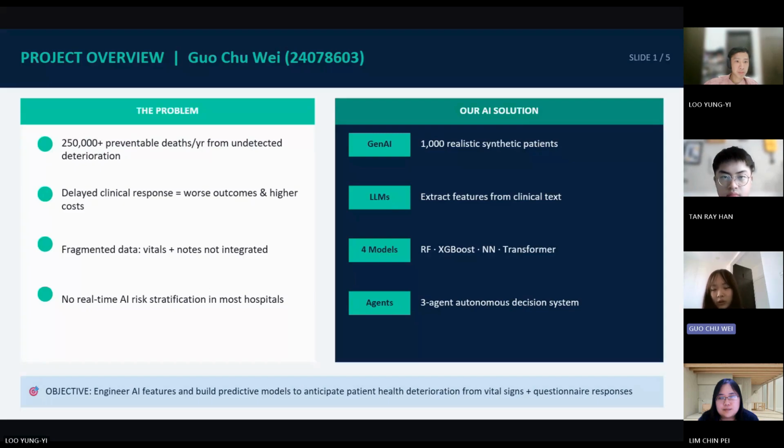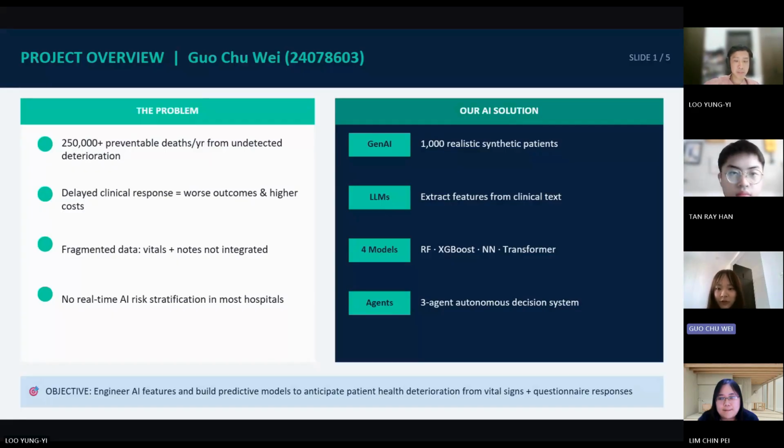Beyond prediction, we also designed a three-agent agentic AI framework consisting of a data agent, risk agent, and report agent. Together, these agents automate patient data validation, risk assessment, and clinician report generation, creating an end-to-end decision support workflow for patient deterioration monitoring. Ultimately, the goal of this project is to enable earlier detection of patient deterioration, support clinical decision-making, and improve patient outcomes through the effective use of AI.